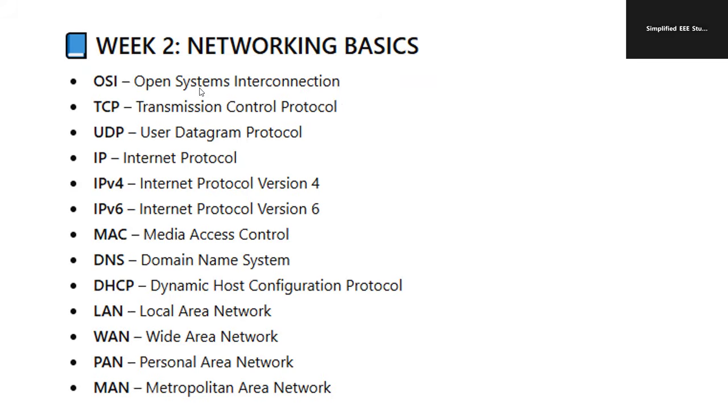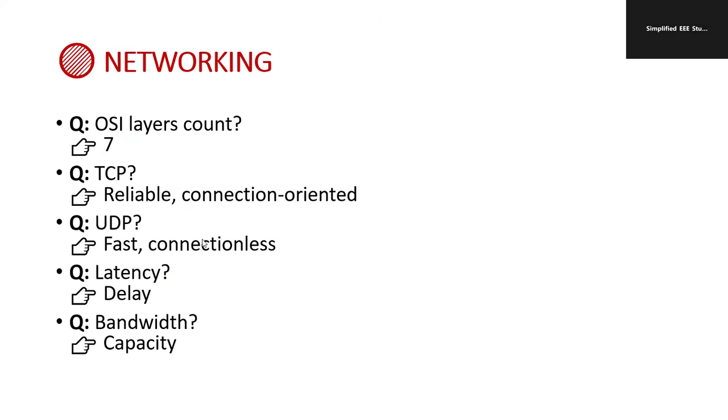OSI, Open Systems Interconnection. TCP means Transmission Control Protocol. UDP, User Datagram Protocol. IP, Internet Protocol. IPv4, Internet Protocol version 4. IPv6, Internet Protocol version 6. MAC, Media Access Control. DNS, Domain Name System. DHCP, Dynamic Host Configuration Protocol. Then LAN, Local Area Network. WAN, Wide Area Network. PAN, Personal Area Network. MAN, Metropolitan Area Network. So these are the important terms you have to remember.